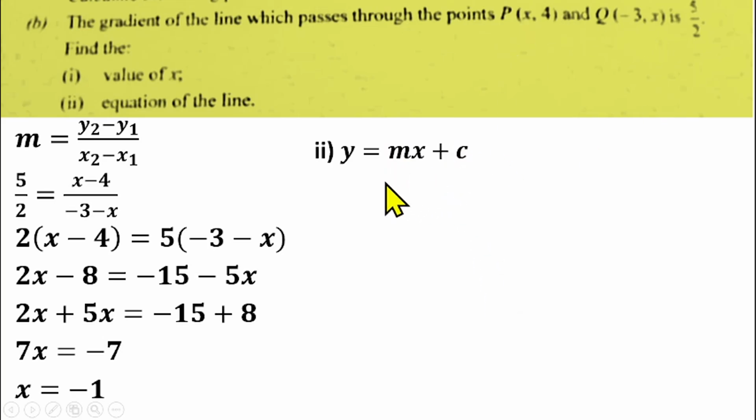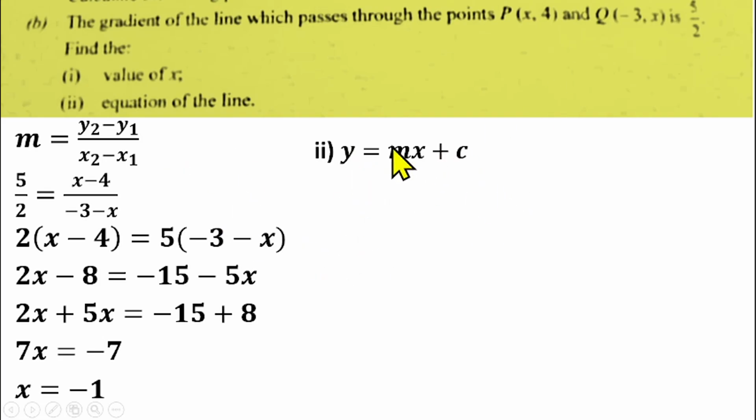If you want to know more about coordinate geometry, you can reference the video I just posted, where I explained coordinate geometry in detail. All the subtopics in coordinate geometry were explained there, so you can reference that video to understand coordinate geometry very well.